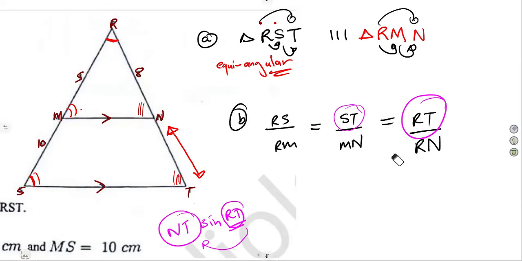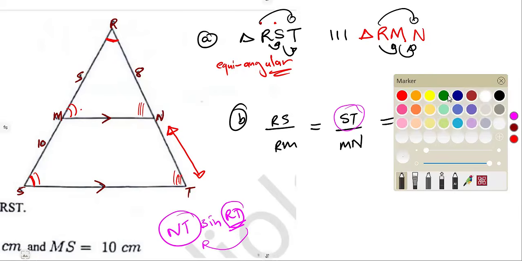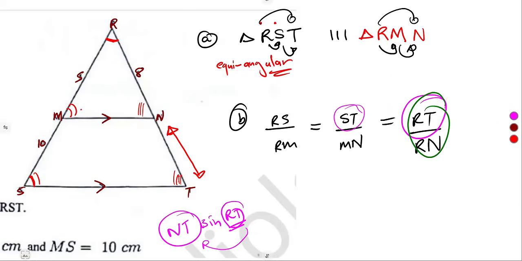So let's focus on finding RT. This one is no longer important. We focus on determining RT, so we're going to equate this one to this one. We find RT first.